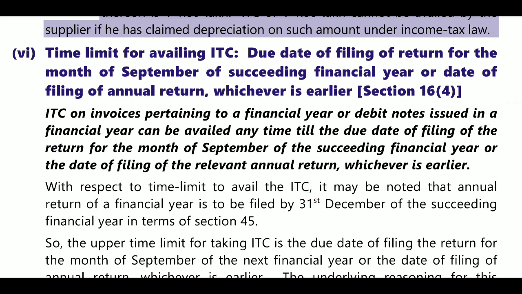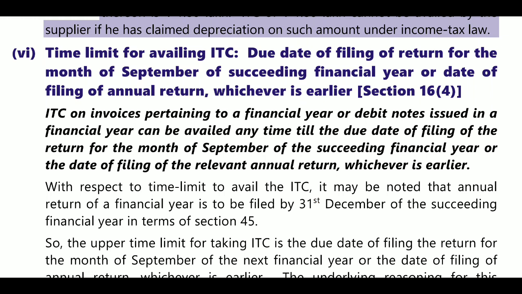For availing the ITC, the due date will be the September month of the next year. That is, for the month of September the return due date will be October 20. Up to October 20 is your time limit.